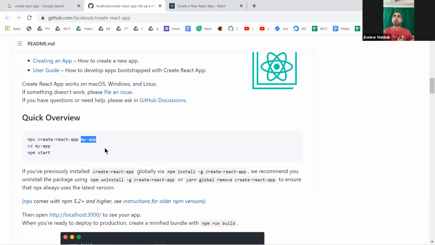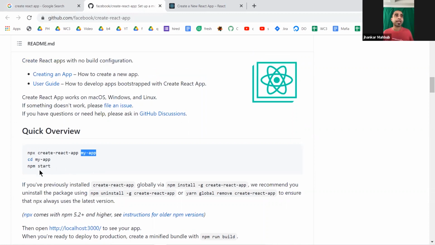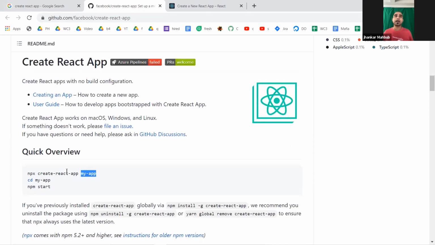While building a React application, you will need a lot of things, but you don't need to worry about all those because they put everything inside this. And npx is a little bit of an extension of npm. Npm is nothing but node package manager.